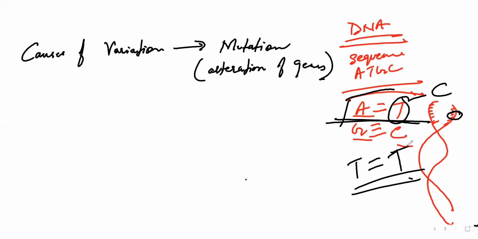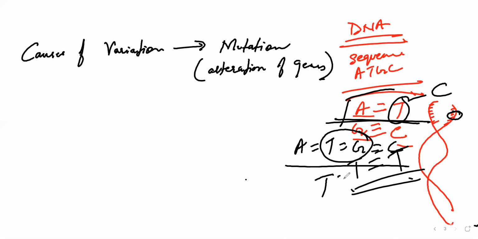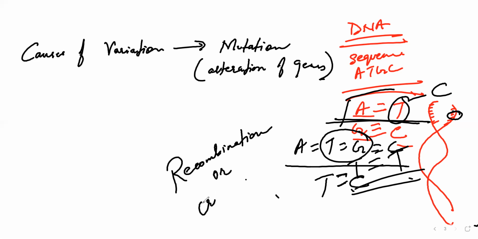Even there are various other causes, for example, recombination of genes. Recombination of genes means what? Again the same: A with T, then G, then C. So there is a proper line for every gene sequence. If this line is being altered, for example, this is a base pair sequence, and instead of this base pair, T double bond C or TT, any one of these comes over here, then we say it's a recombination or crossing over of genes.